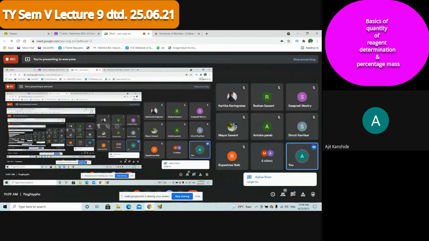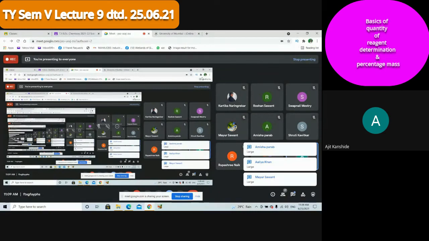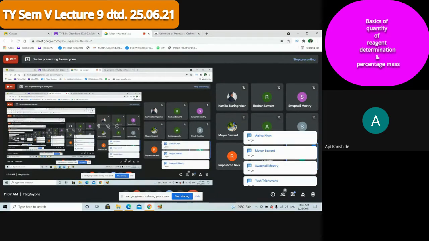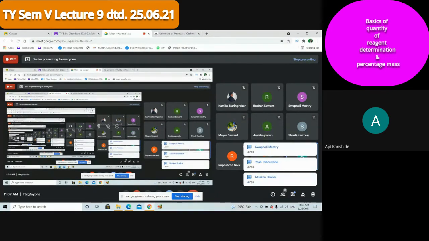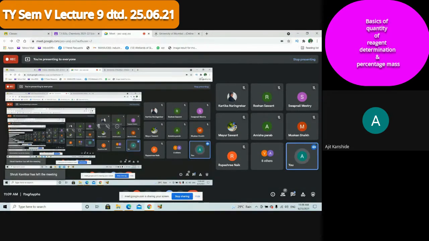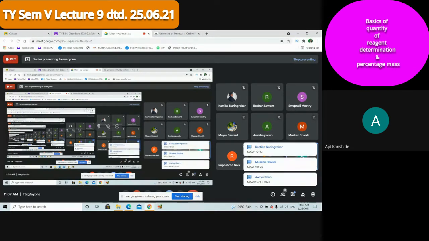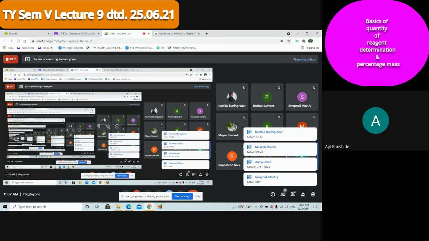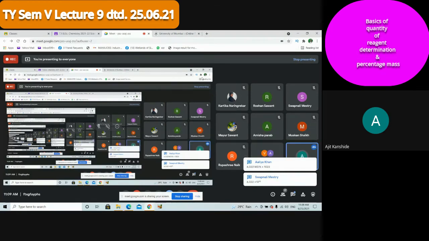Okay, Alia is saying it is a large number. 60,000, large number. 6 lakh, large number. 60 lakh means 6 million, large number. See, 6 million means 6 into 10 raised to 6. And what is Avogadro's number? Yes, please type that Avogadro's number. Yes, Kartika, 6.022 into 10 raised to 23.